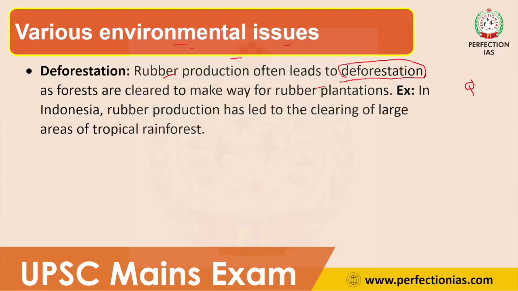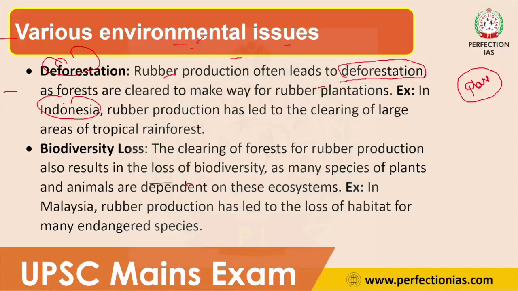rubber is a plantation crop. So to cultivate a plantation crop, we need a huge quantity of land. Because of the requirement of huge quantity of land in tropical and equatorial regions, the tropical rainforests are cleared and turned into rubber plantation areas. So because of this rubber plantation, deforestation is happening in these countries. For example, large scale deforestation happened in Indonesia because of rubber plantation. So this is the foremost environmental issue regarding rubber production.